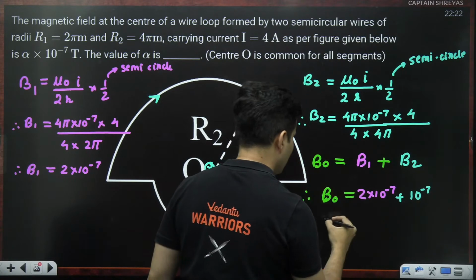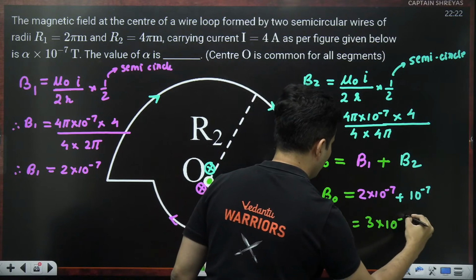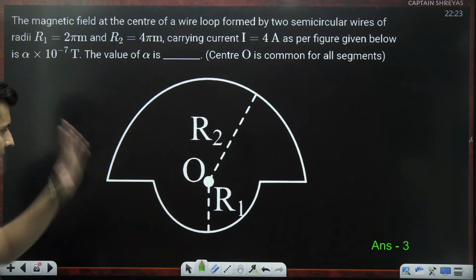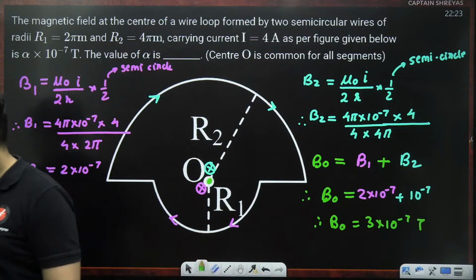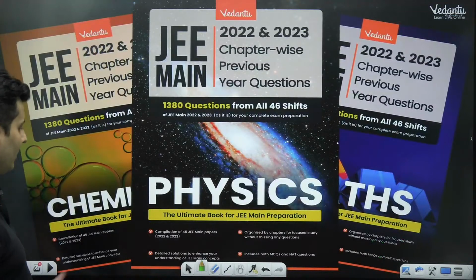So hence the total magnetic field, 2 plus 1 is 3. So 3 into 10 to the power minus 7 Tesla. So the value of alpha should be 3. Yes, that is the correct answer. Perfect. We got it. Cool. So these kind of questions are again very common, and we have reached the end of the class.